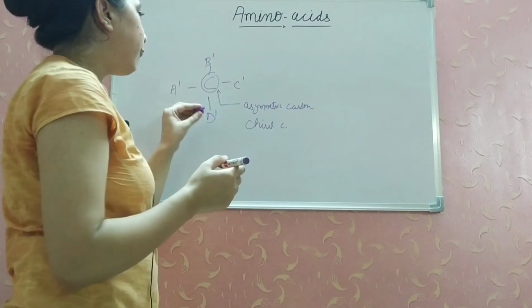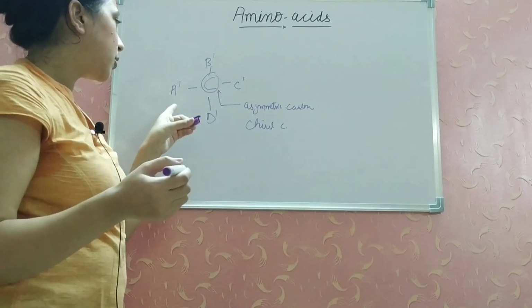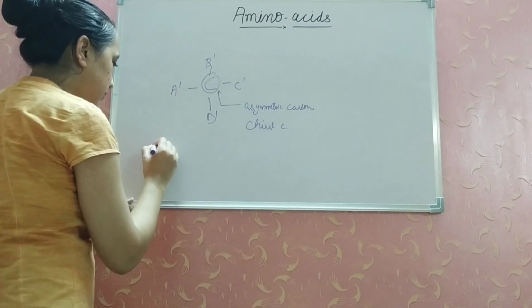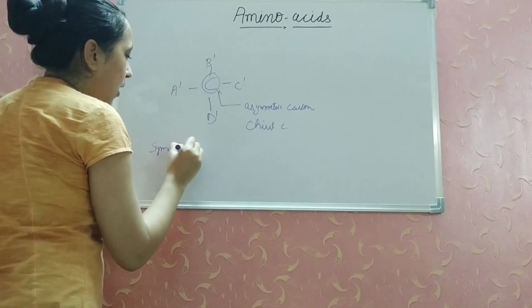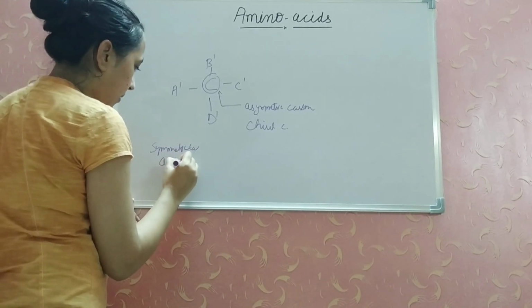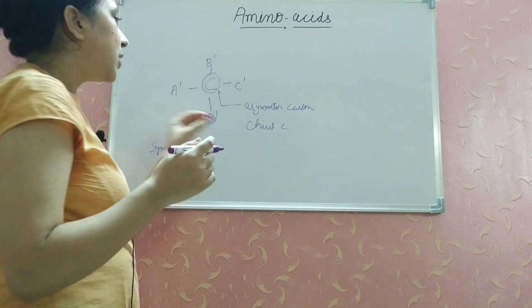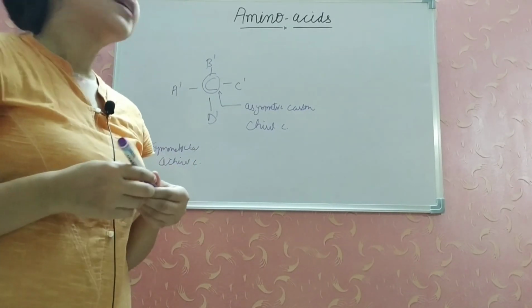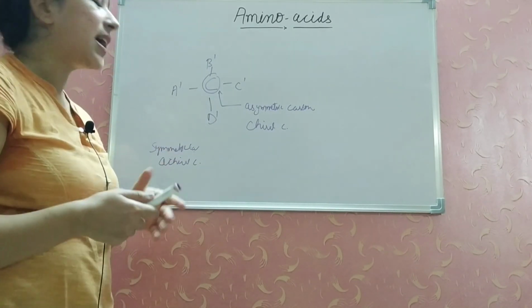If 2 groups are the same, then it will be a symmetric carbon, or we name it an achiral carbon. So: asymmetric carbon, chiral carbon, and symmetric carbon or achiral carbon.